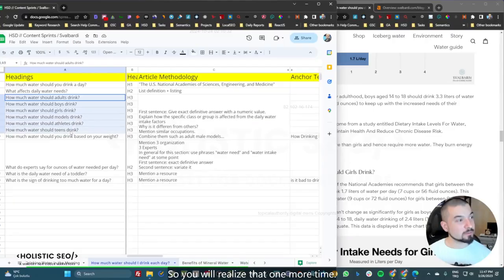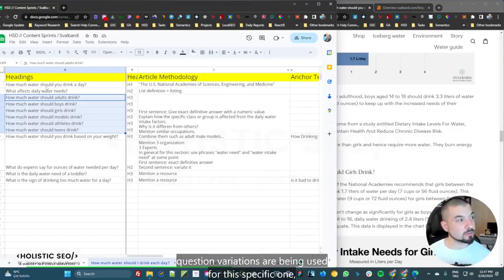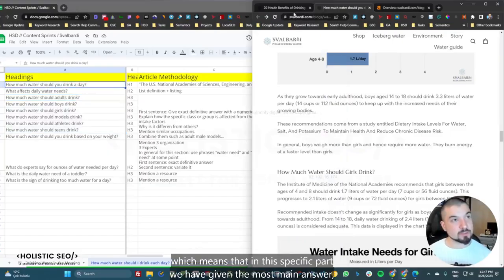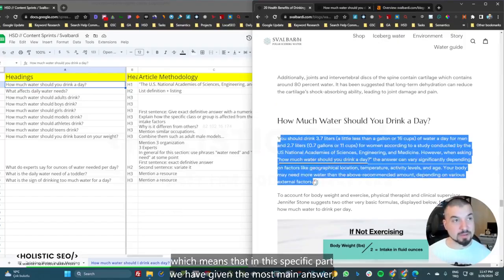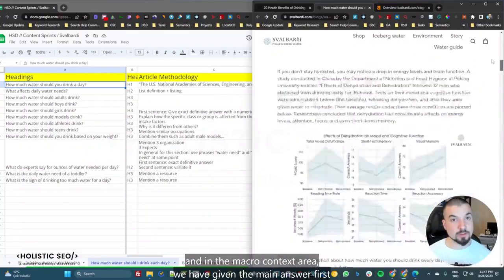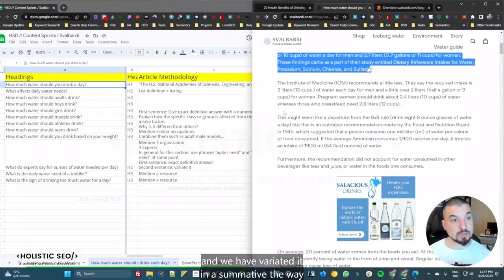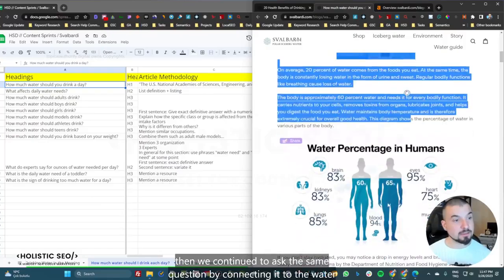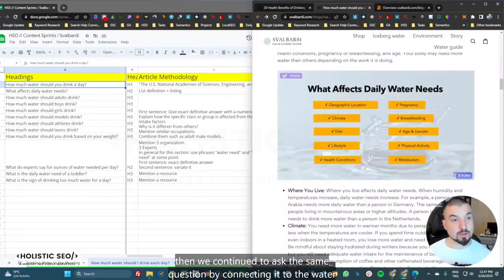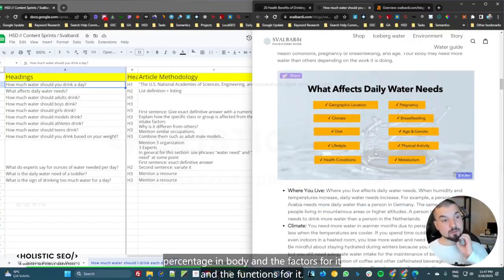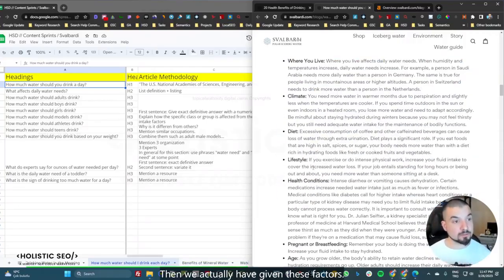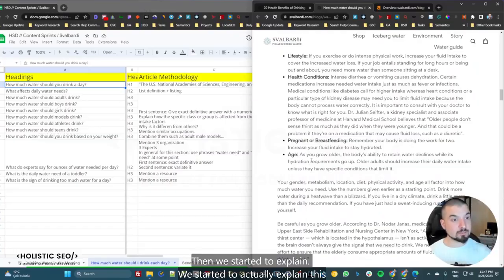So you will realize that one more time in our contextual vector, we see that certain types of represented question variations are being used for this specific one, which means that in this specific part, we have given the main answer. Then in the macro context area, we have given the main answer first, then we have varied it in a summative way. Then we continue to ask the same question by connecting it to the water percentage in the body and the factors for it and the functions for it. Then we actually have given these factors. Then we started to explain